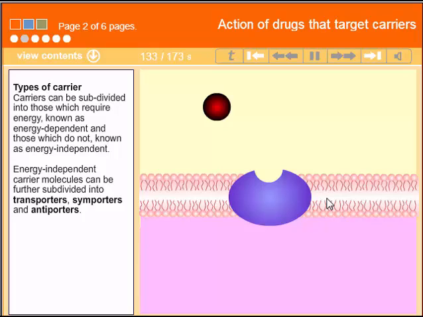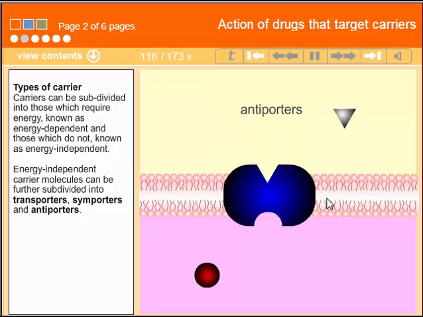Carriers can be subdivided into those which require energy, known as energy dependent, and those which do not, known as energy independent. Energy independent carrier molecules can be further subdivided into transporters, symporters, and antiporters.